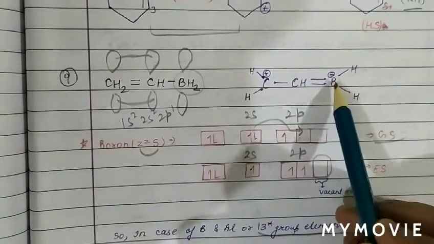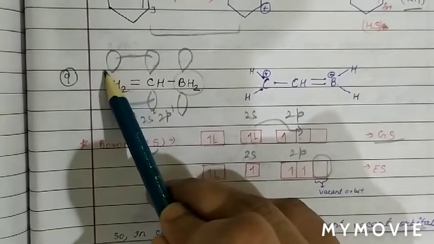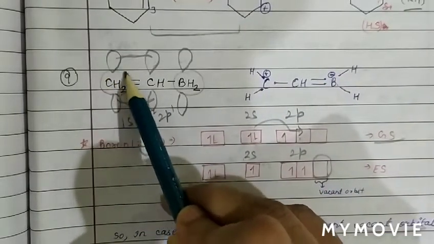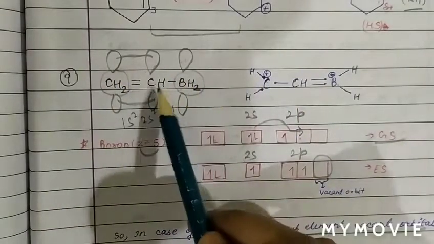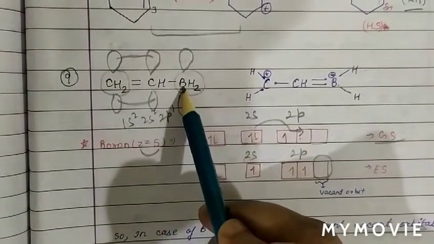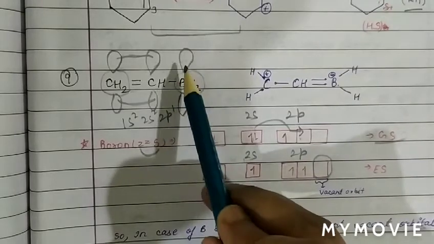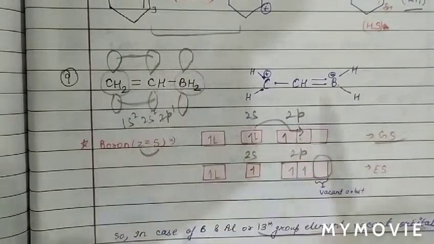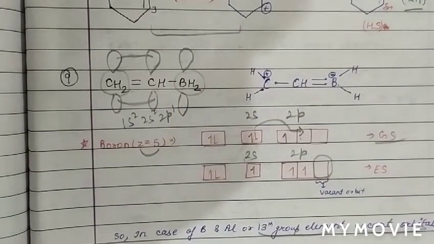So boron will have negative charge, and now because of electron deficiency this carbon atom will get positive charge. So in this molecule resonance is possible. Why? Because this boron atom has one vacant perpendicular p orbital into which it can accept an electron pair. So it is a part of a conjugated system.